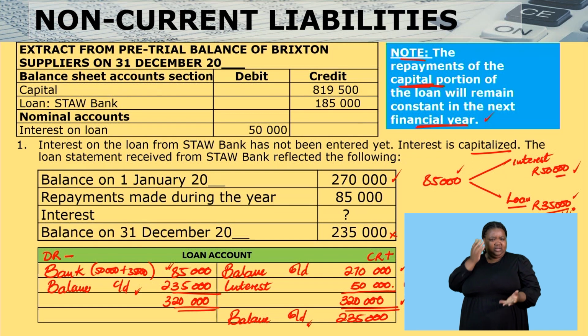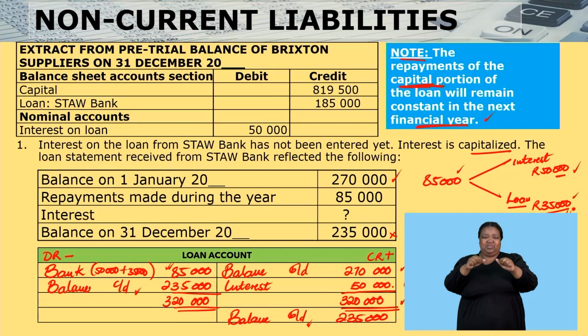Once I have that information, I know that my loan is a non-current liability, not asset. I know that once I have a non-current liability and I'm going to pay that liability within the next 12 months, it will stop being a non-current liability and becomes a current liability.